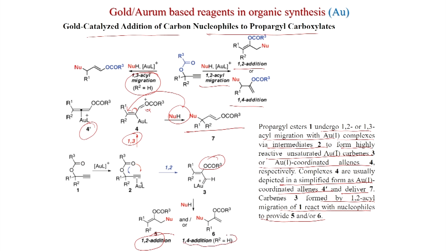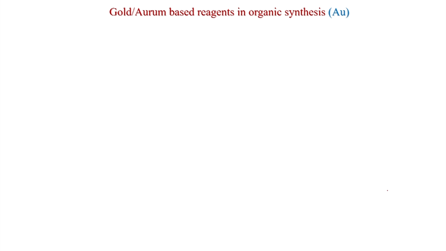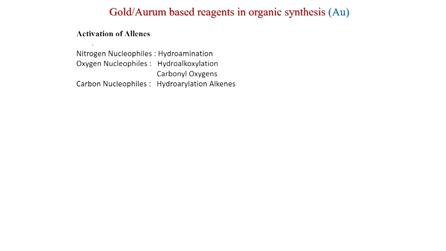So, 1,2,4 addition is also possible, and when R2 is equal to hydrogen, that means this is not sterically hindered because one side of the double bond is open, and when both are substituted, then this 1,2 addition is facile.